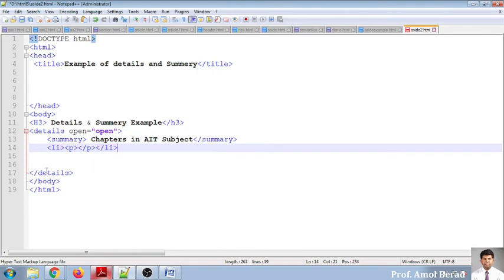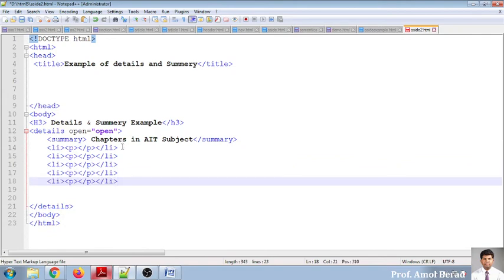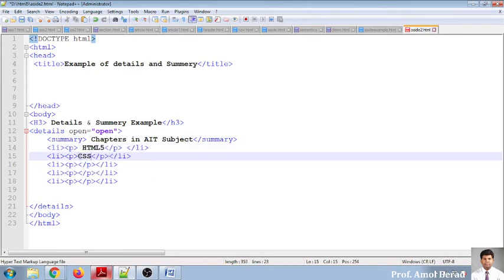So I'm copying. There are 5 chapters, so I'm copying it and pasting it 5 times. The first chapter is HTML5. The second chapter name I have written here, so I'm cutting it with Control X and putting it into the p tag, that is the paragraph tag. Then the second one is CSS3.